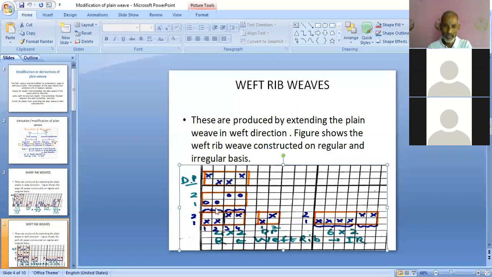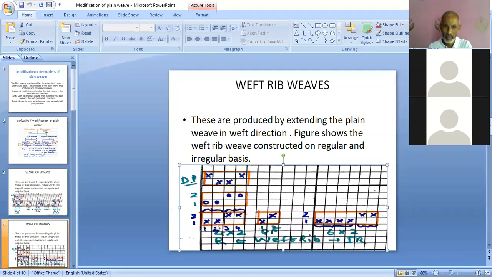Similarly, the draft can be represented here. The first end is from the first heald frame. The second end is the same as the first, so from the first heald frame. This end is different and requires a separate heald frame, the second heald frame. This is the same as this, so it passes through the second heald frame. And then the lifting plan can be constructed.